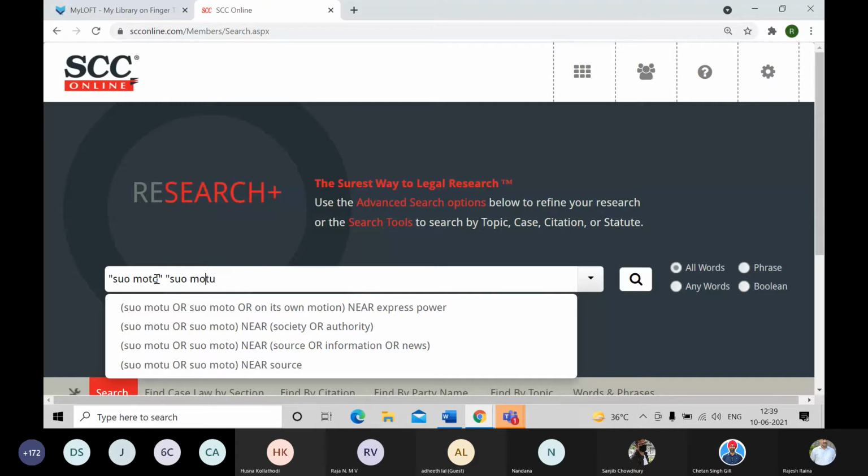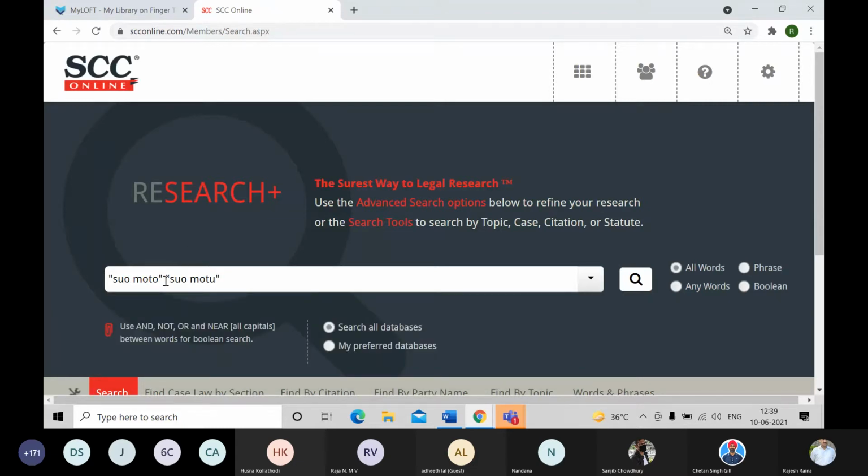In legal terminology, at times it's mentioned as MOTO, at times as MOTU. Both mean the same. So whenever you have scenarios where you have to search for synonyms or same meaning words simultaneously, at one go, this is the option that you'll use. That is known as OR, either of the two.